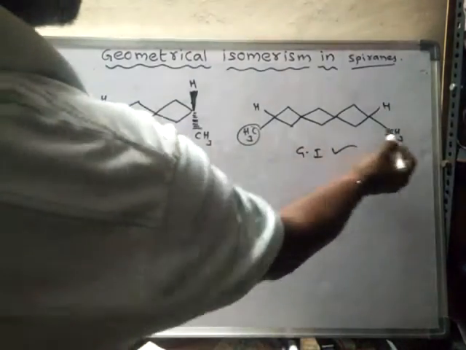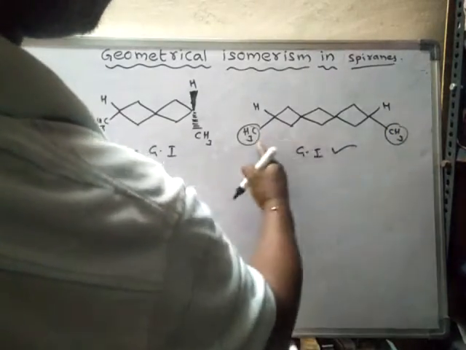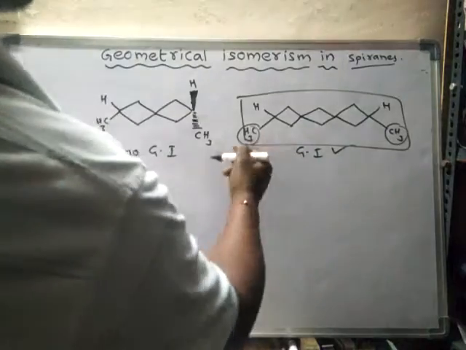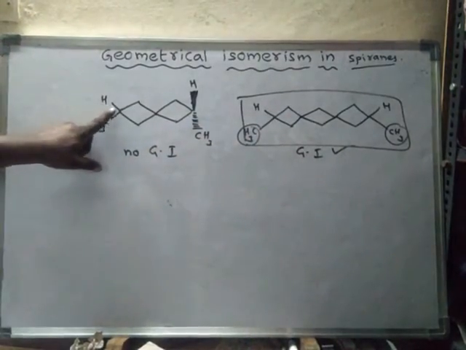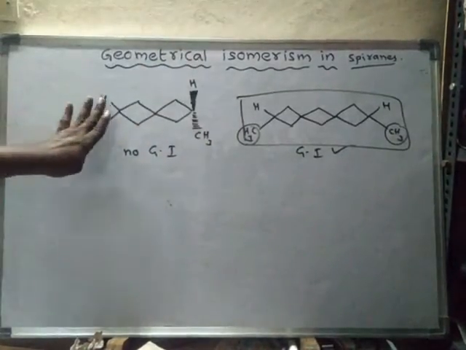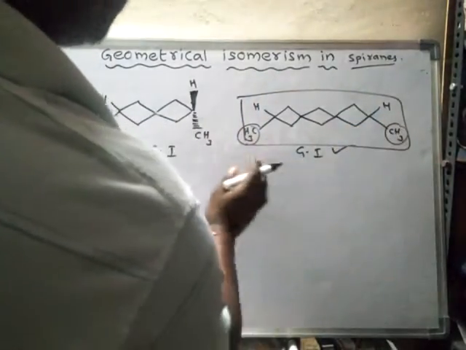So now this compound is cis, because these two methyl groups are present towards the same side. Here all atoms are present in the same plane, but these two atoms are present in the plane perpendicular to this plane.